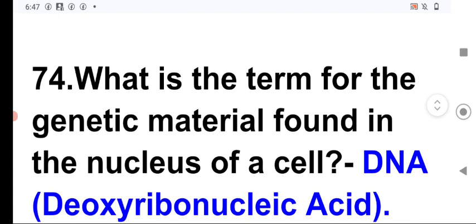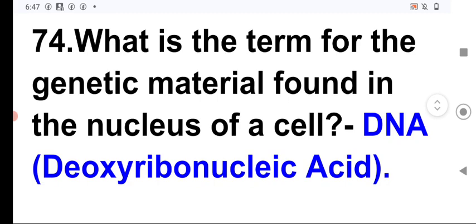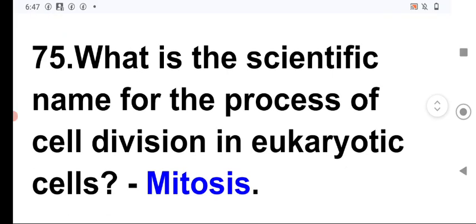Next, what is the term for the genetic material found in the nucleus of a cell? It is the DNA or deoxyribonucleic acid. And also, DNA is found outside of the nucleus in the mitochondria and chloroplast. Next, what is the scientific name for the process of cell division in eukaryotic cells?